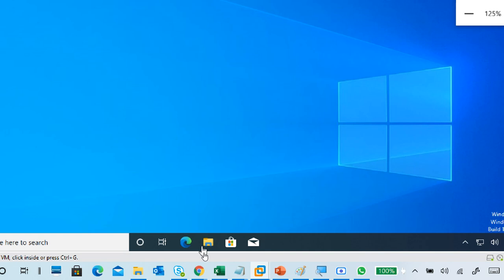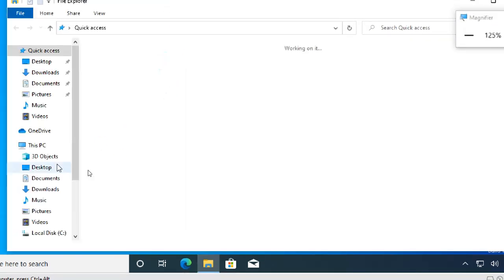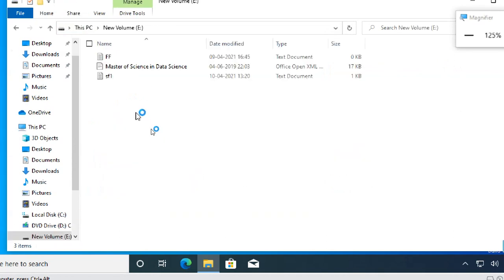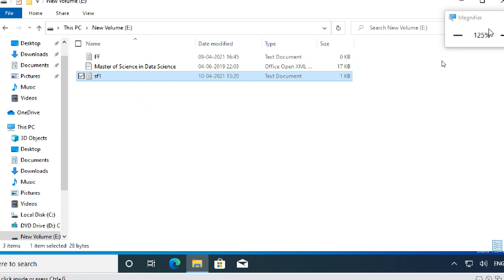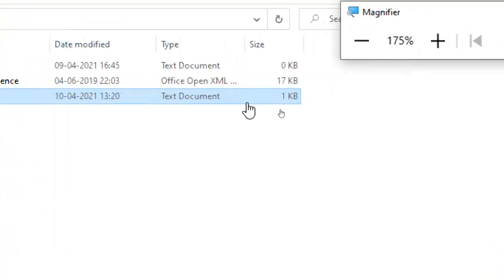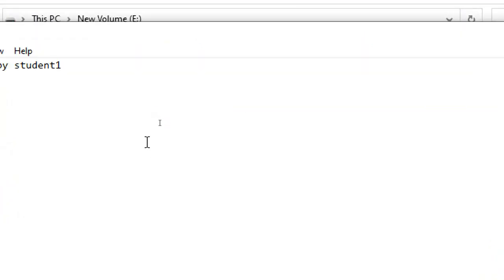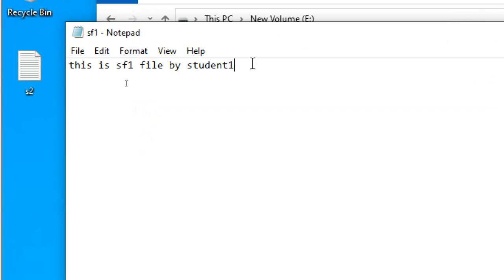Now in my virtual machine I am going to that file location, which is the E drive. So I am going to the E drive directly. Okay, this is the file. I double click to open it. So I can see the file. I am able to read the file.